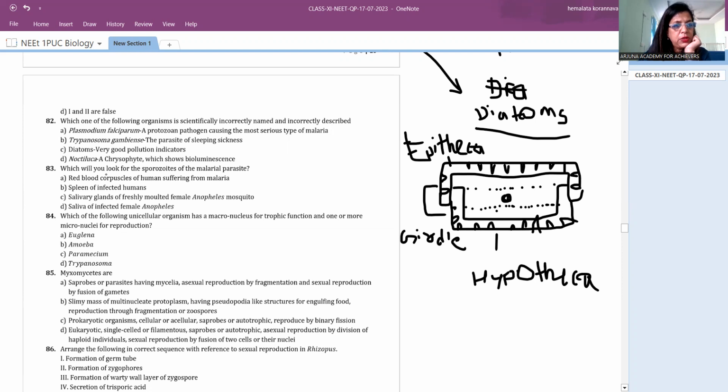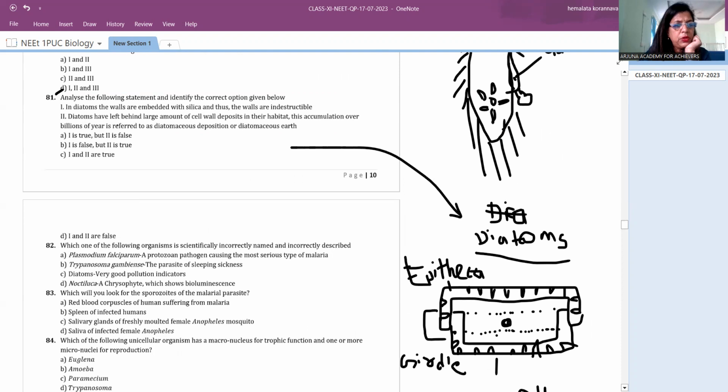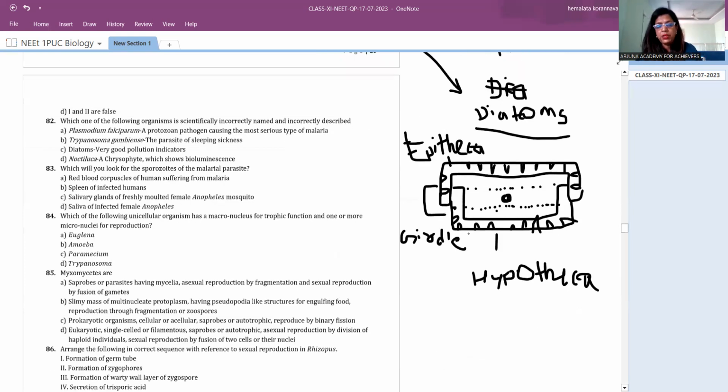So what is this answer? This one: diatoms have walls embedded with silica, and thus the walls are indestructible. Diatoms have left behind a large amount of cell wall deposits in the habitat. This accumulation over billions of years is called diatomaceous earth.